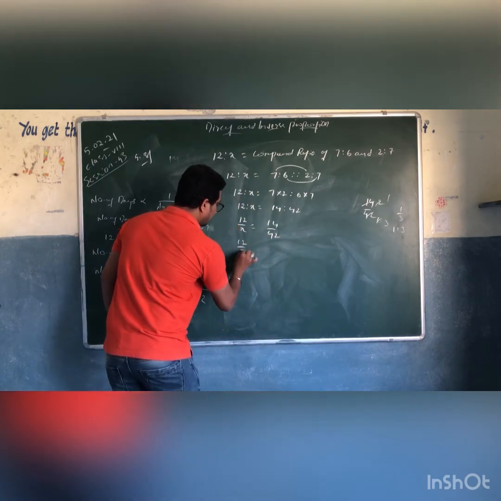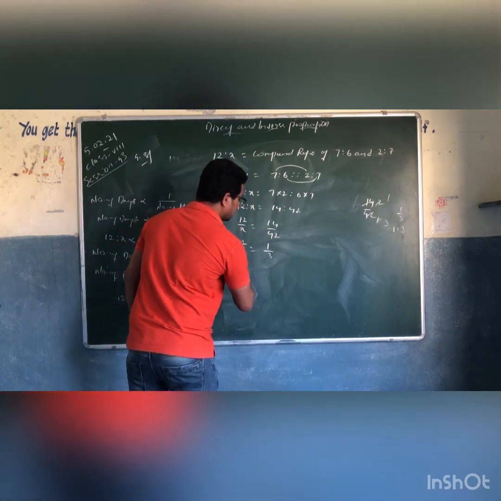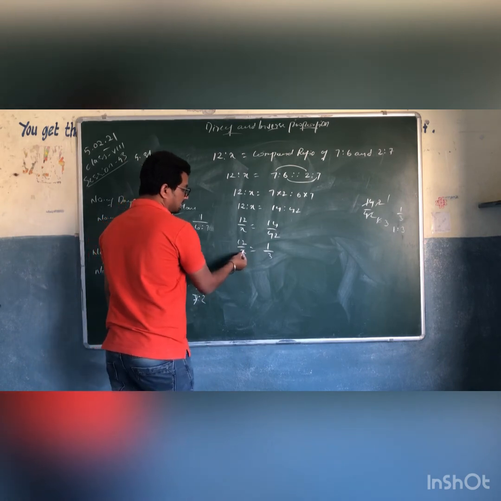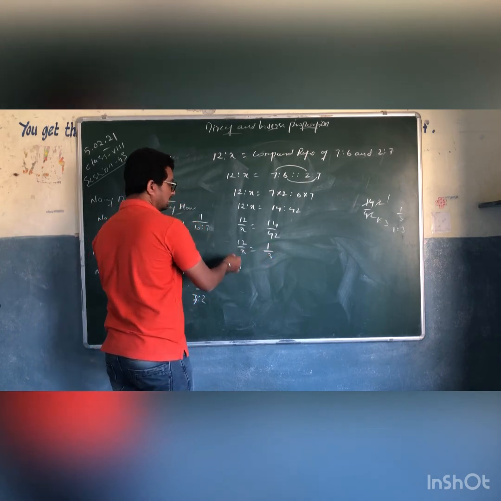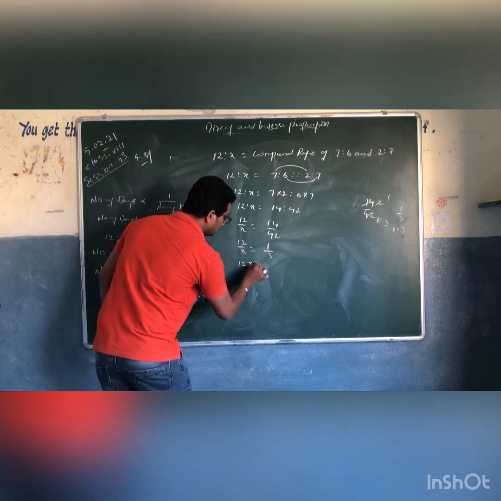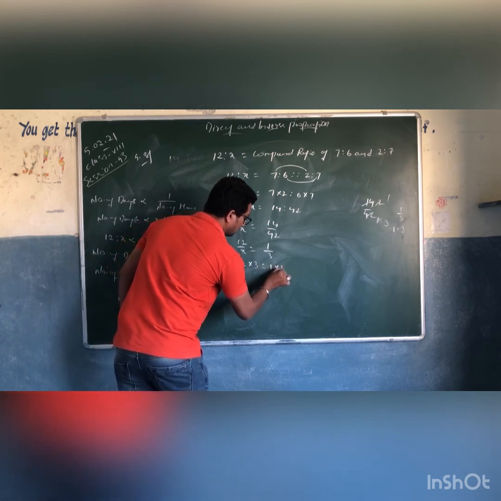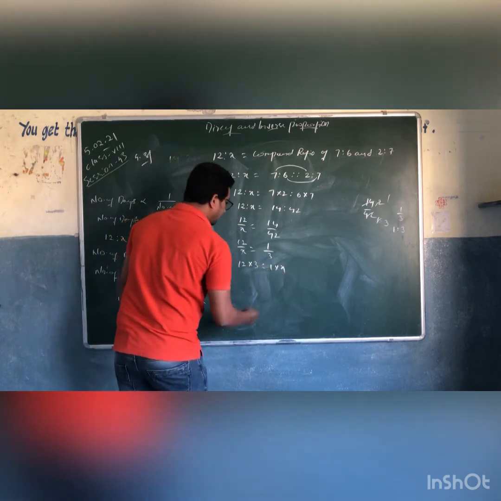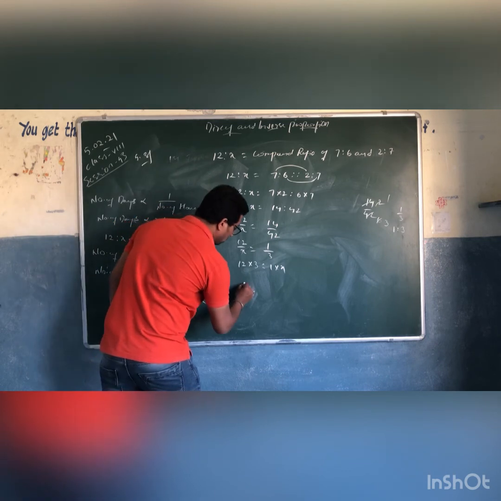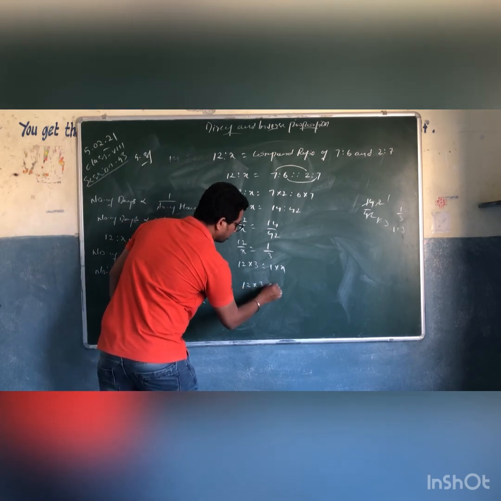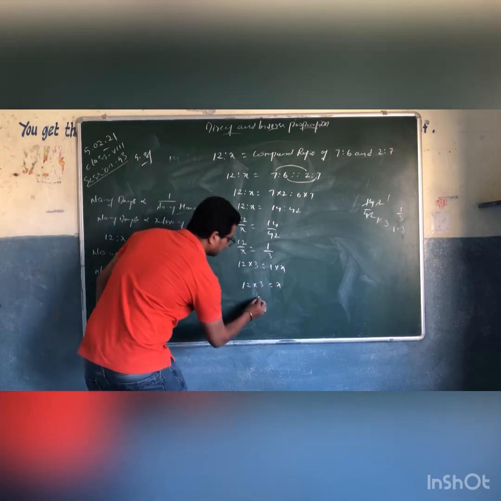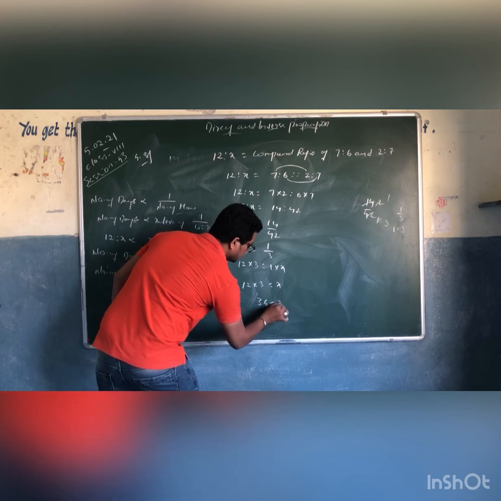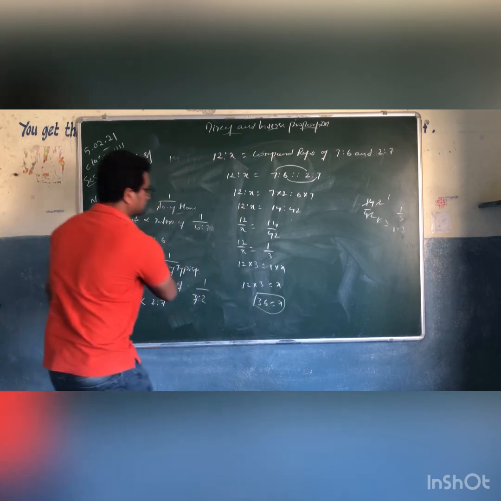So 12 by x is equal to 1 by 3. I am taking x to RHS and 3 to LHS, becomes 12 into 3 is equal to 1 into x. And if this 1 comes here, it becomes the denominator, so 12 into 3 is equal to x, which is 36.